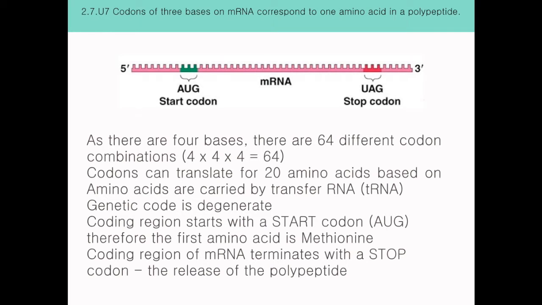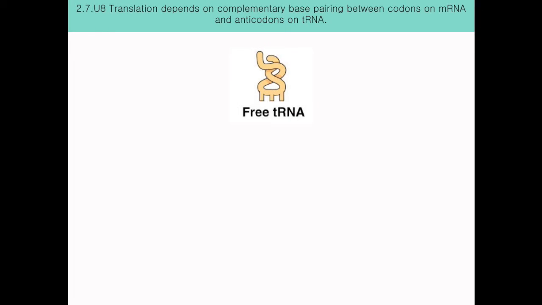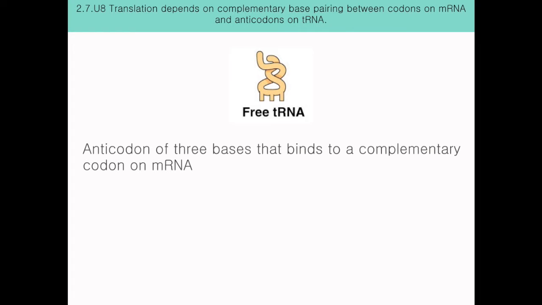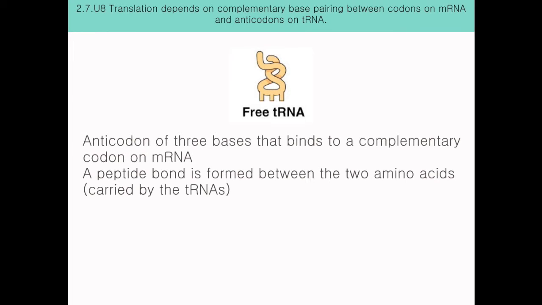The stop codon no longer adds an amino acid to the peptide bond and instead causes the release of the polypeptide. In tRNA, the anticodons are complementary to the codons on the mRNA. These different codons can translate for the same amino acid. Therefore, the genetic code can be concluded as degenerate. The amino acids carried by the tRNA form a peptide bond together. Let's look closely at the process.